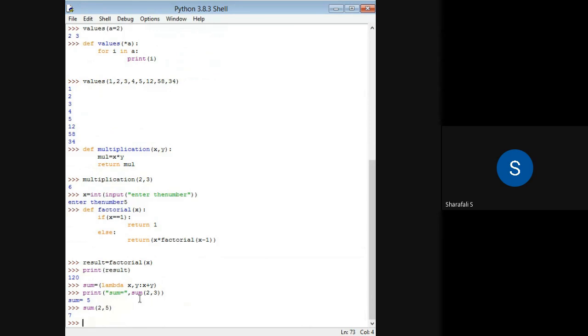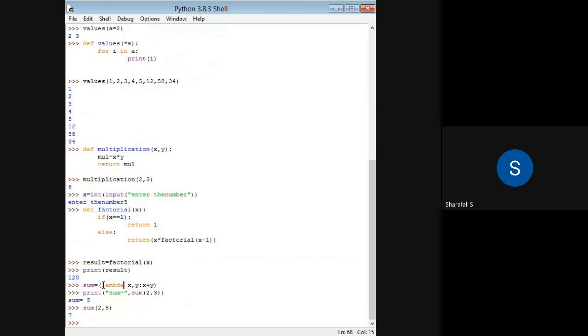Okay. So this is the lambda function or anonymous function. As we discussed, it can be expressed, the entire function, in a single line. And these are the variables, and this is the operation or the expression of that particular function. So if you check the syntax, first you have this lambda, then arguments, then expression.